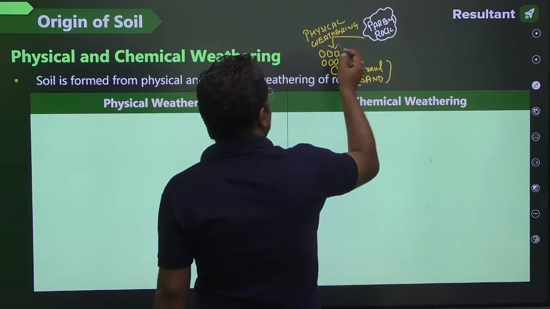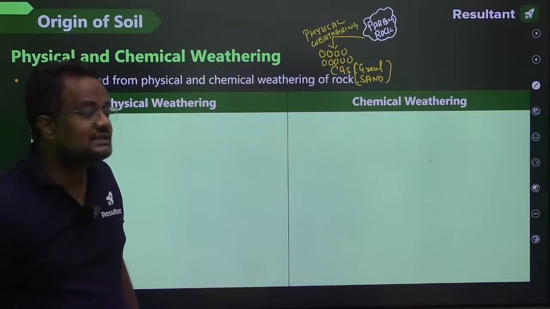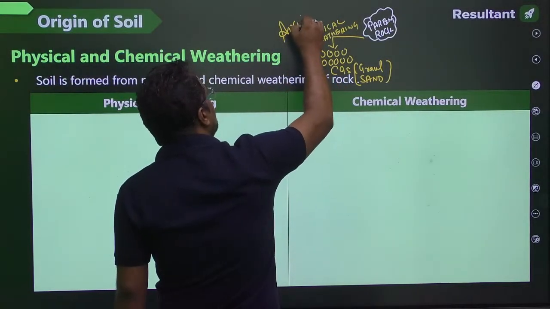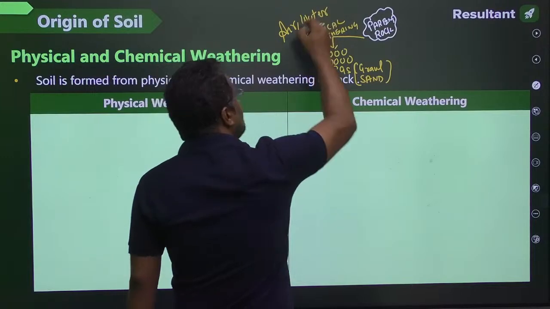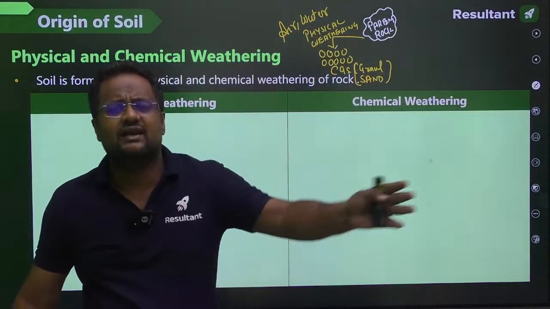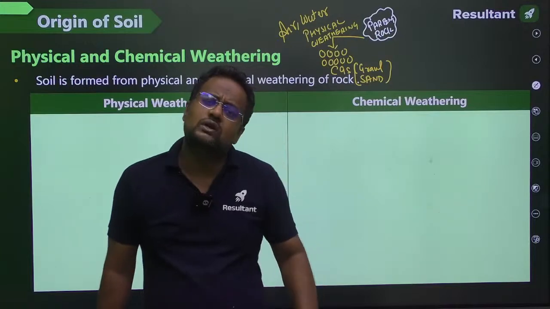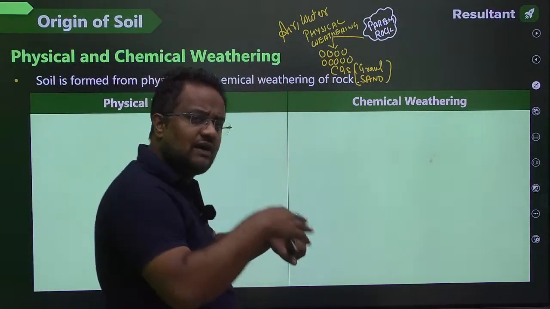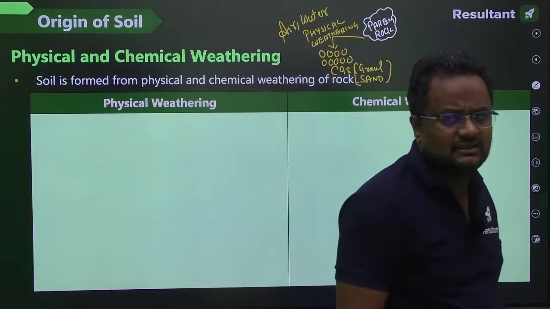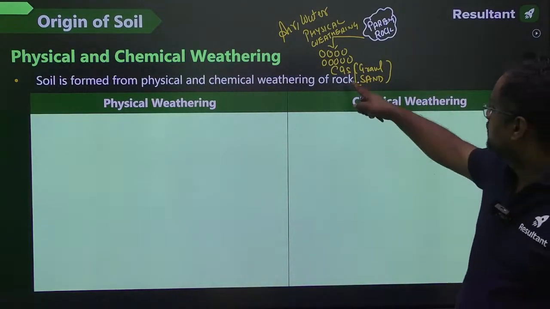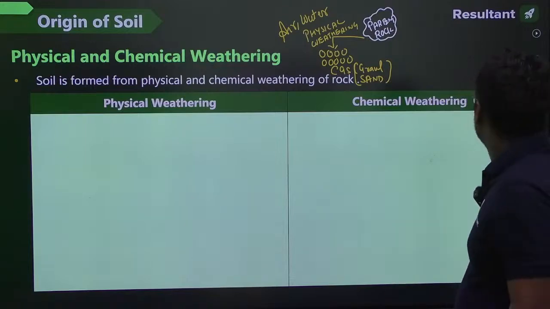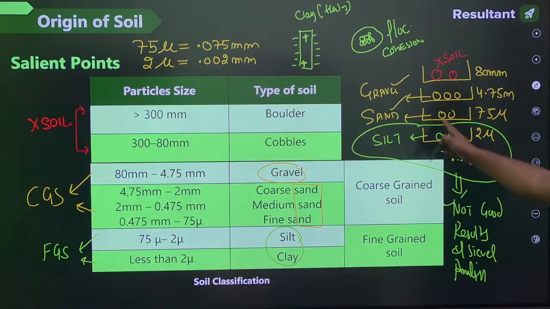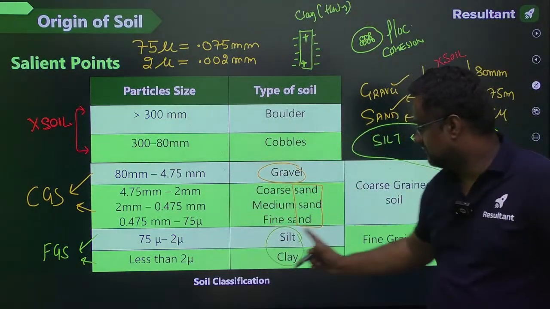Physical weathering means this rock is attacked for 100 years, 200 years by air, water and any other physical agent. For 100 years the air is going over that rock, for 200 years the water is going over that rock. After 200 years it disintegrates and forms the coarse grain soil. So from physical weathering we got the coarse grain soil, that orange color. Now green color, fine grain soil.